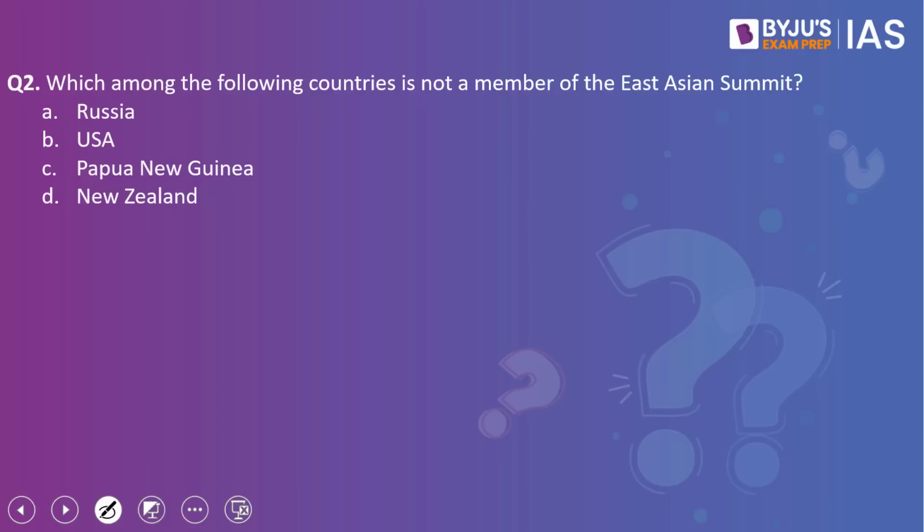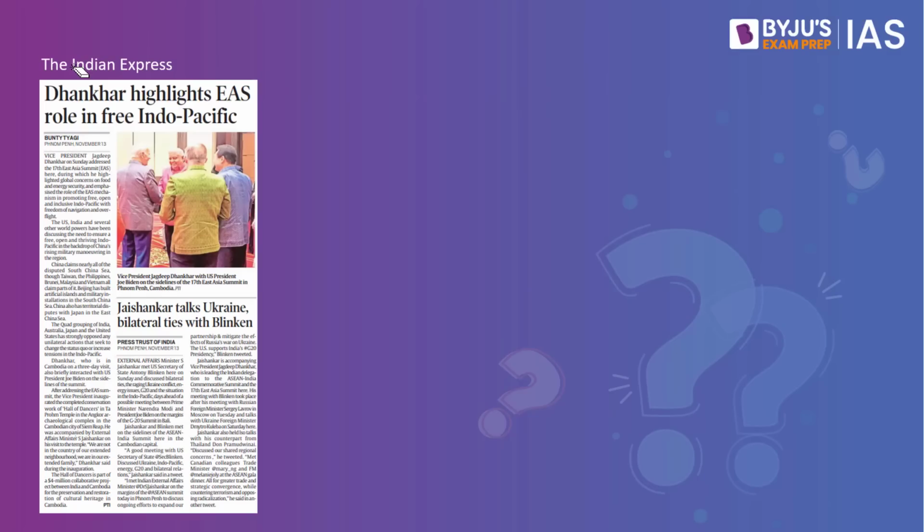Moving on to the second question. The question reads, which among the following countries is not a member of the East Asian Summit? The four options are as follows. Option A, Russia. Option B, USA. Option C, Papua New Guinea. And option D, New Zealand. Now, what is the context?